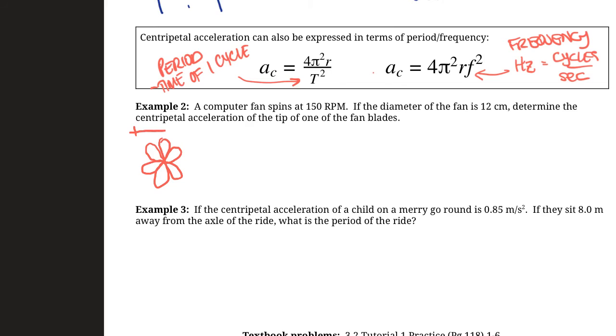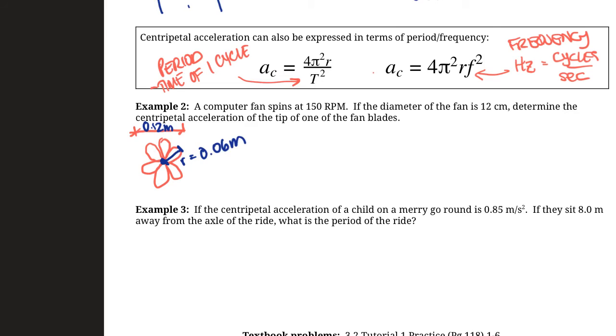It says the diameter is 12 centimeters, which is 0.12 meters, right? And it's looking for the acceleration of the tip of one of the blades. Notice how, depending on where you are, it's going to be a different centripetal acceleration because it's based on the radius, right? So I have to specify that I want you to find the acceleration of the tip, because that's going to be different than the acceleration of halfway down the blade of the fan, right? Because there's a different radius. But anyways, the radius is going to be half of that diameter, right? So we'll assume it's 0.06 meters. That'll be the radius of that fan.